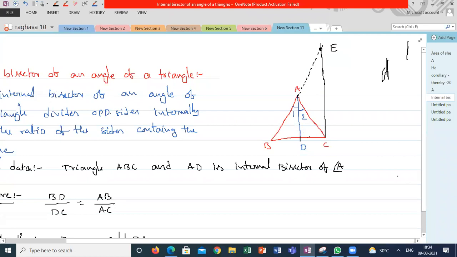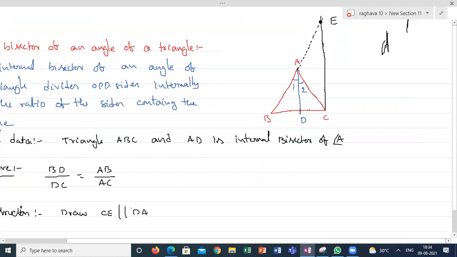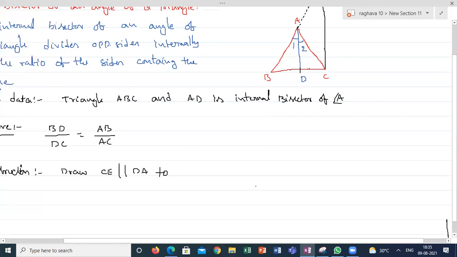I am constructing this in such a way that CE is parallel to DA. Just I am taking a line parallel to AD at C. If I am extending BA, it will meet at E. So BA is produced till E.